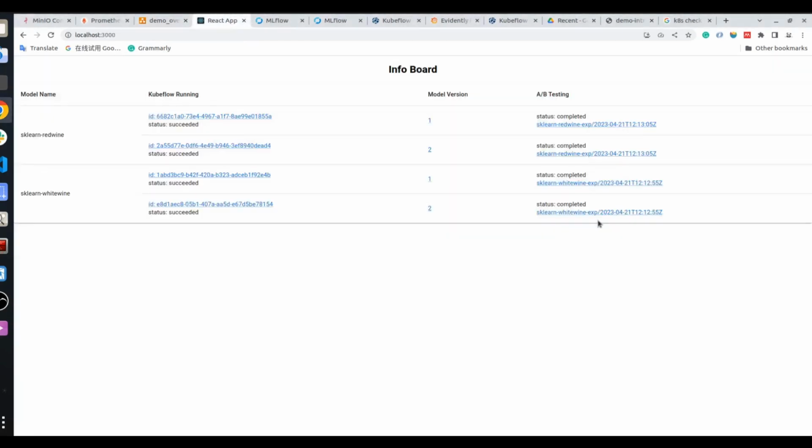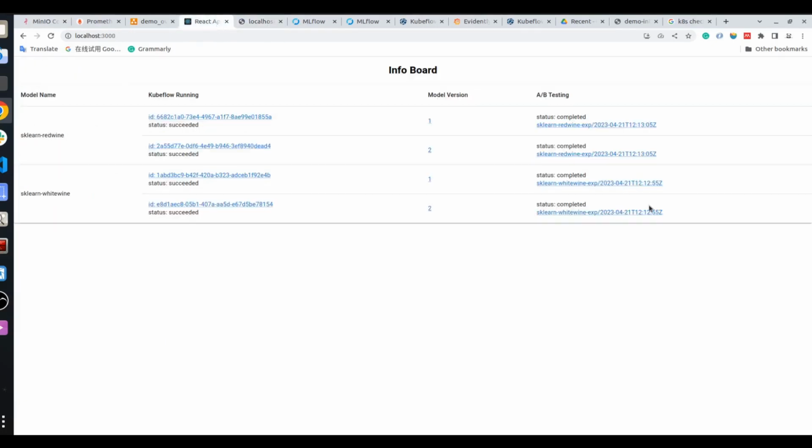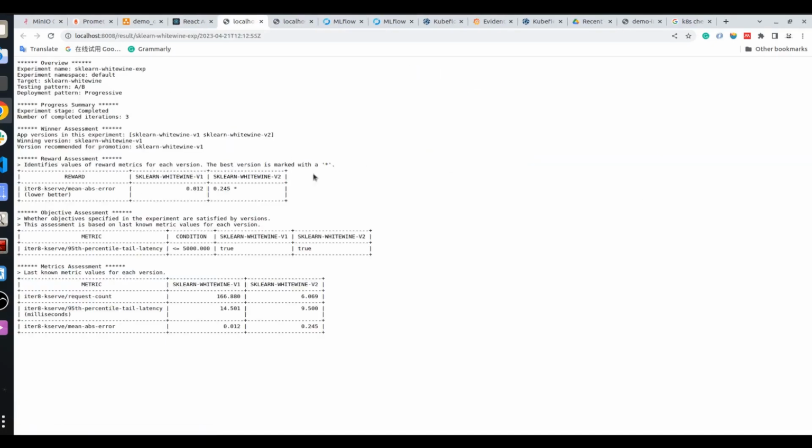And then finally, as the A/B testing is completed, we can check the results. For example, here for the red wine model, the new is better than the old. So here we can see that the winner is the new version, which is version 2. And again, for the white wine model, we can see that the winner is the old version, which is version 1.